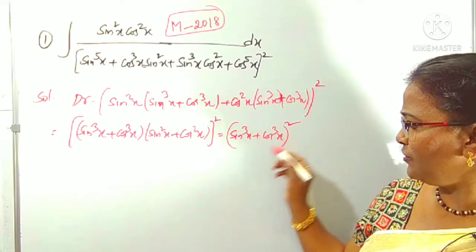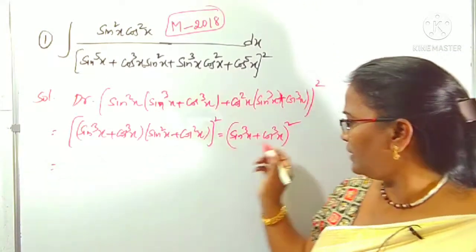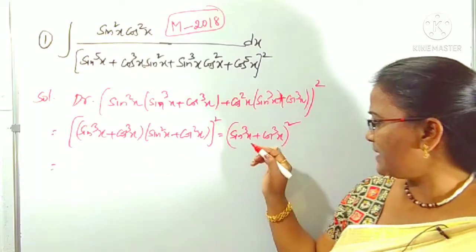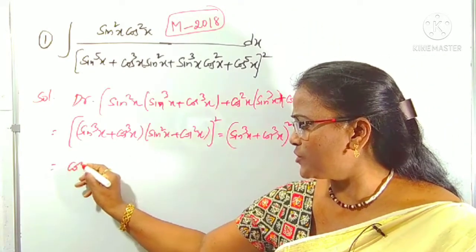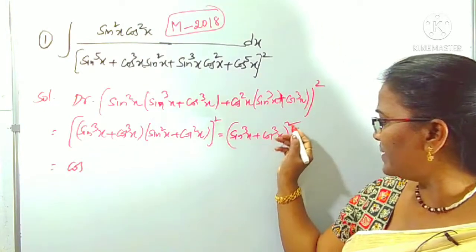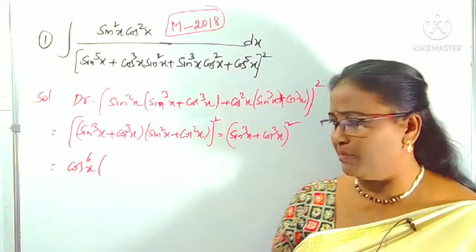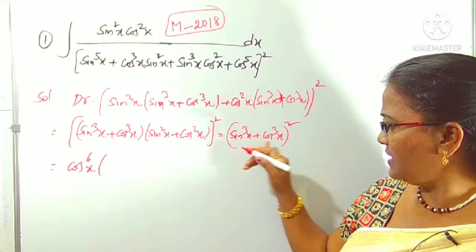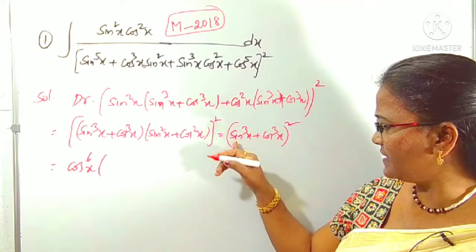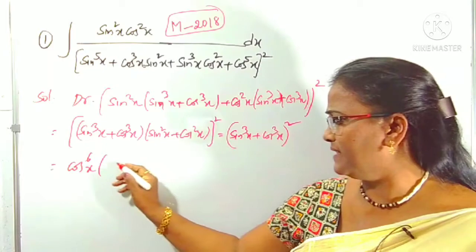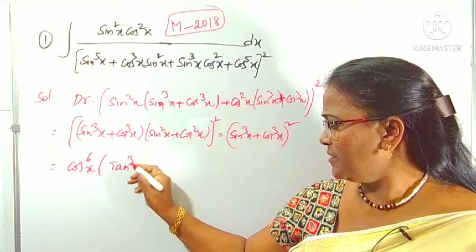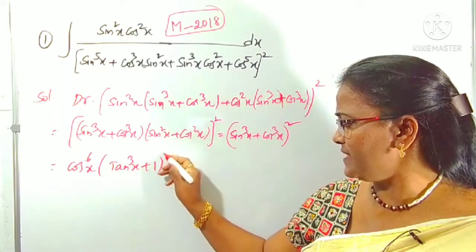Again, from this one I'm taking cos cube x as common. If we take cos cube x common, it becomes cos cube x whole square, which means cos power 6x, or not? Cos power 6x is common. What is left over here? Here cos cube x is taken out. This sin by cos is tan, that means tan cube x, plus 1 with square is left over.